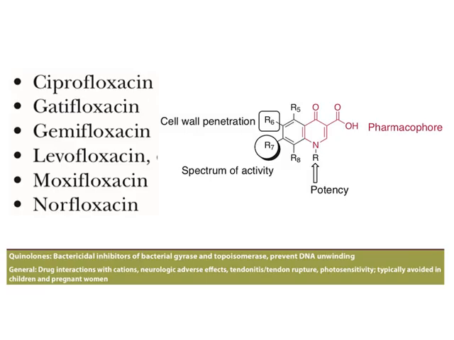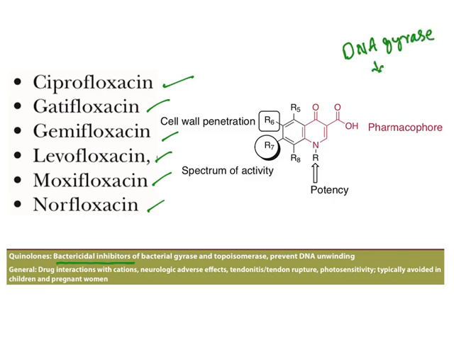Let us move on. Now the first one, fluoroquinolones. In fluoroquinolones you have ciprofloxacin, gatifloxacin, gemifloxacin, levofloxacin, moxifloxacin and norfloxacin. Now all of them quinolones are bactericidal inhibitors. Now how do they act is they inhibit DNA gyrase enzyme of bacteria.